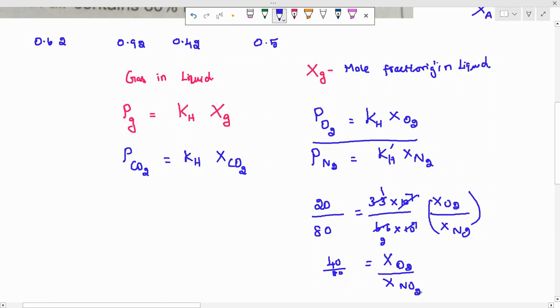And you should be very careful about the constant unit. But here, because we have taken the ratio, the constant unit also will be the same. Why am I asking you to be careful about the unit of Henry's constant? Because in some JEE questions, they will reverse the formula. In JEE Advanced questions, they will reverse the formula. That's why I asked you. But anyway, this is how to solve this question. I think this is very, very easy, right? Thank you, students.